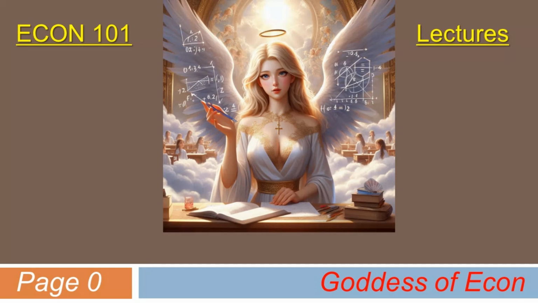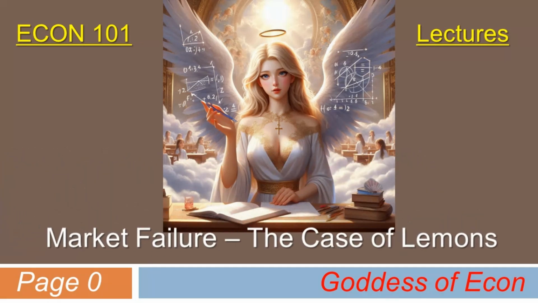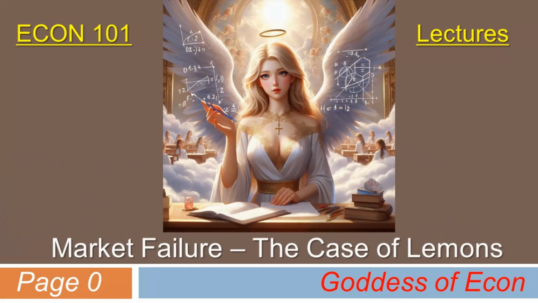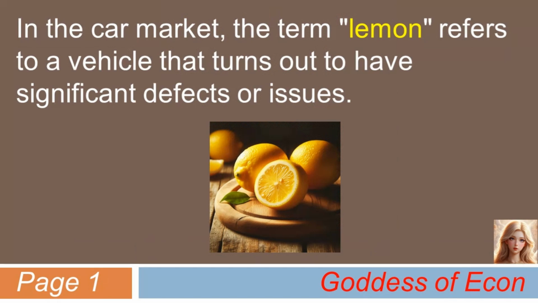Today's lecture will cover the case of market failure due to information asymmetry. In doing so, I will use the market for lemons as an example. If you are curious to know what is really meant by the term lemon here, please follow me to the next slide. In the car market, the term lemon refers to a vehicle that turns out to have significant defects or issues. These issues might not show up during a brief test drive or inspection but could become apparent after regular use.